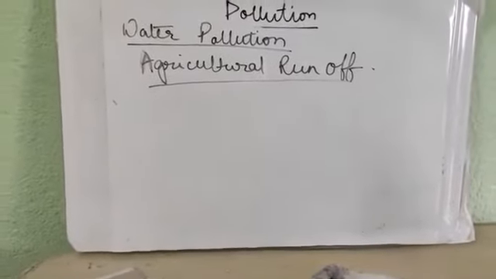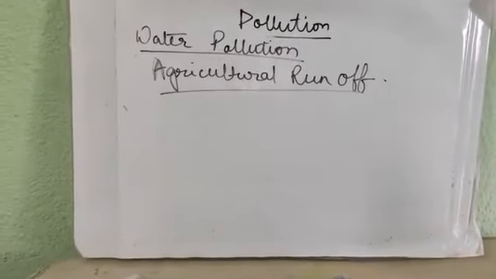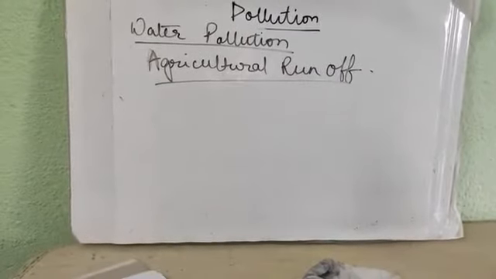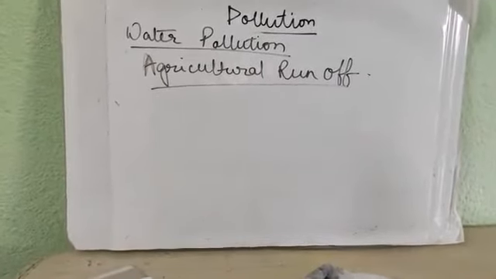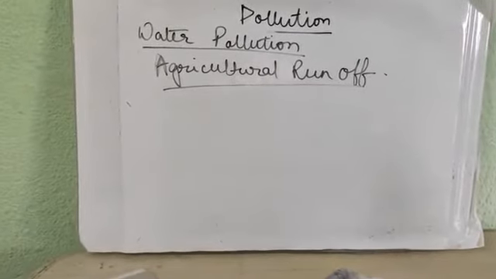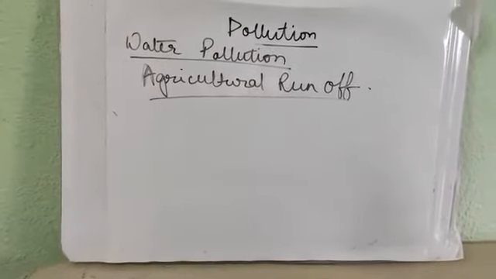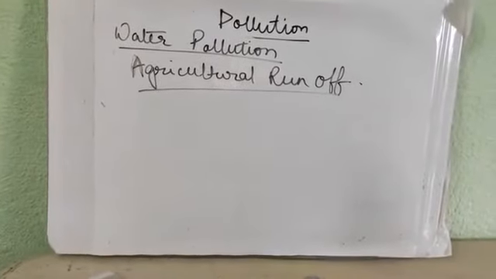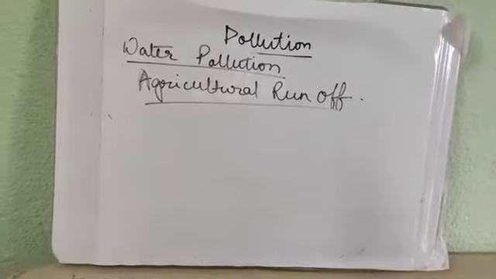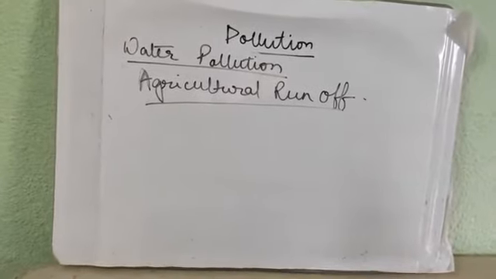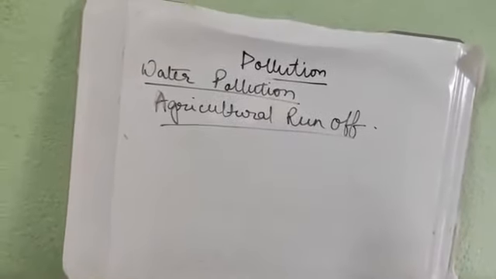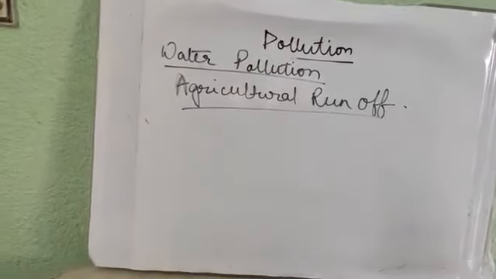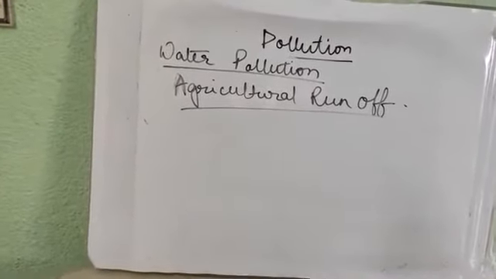Next, many aquatic flora and fauna suffer from different diseases. Why? Because these poisonous pollutants are absorbed by the aquatic animals. They do not know what is poisonous for them. As these poisonous elements are in the water, they unknowingly absorb them and get ill. So these are some of the effects.